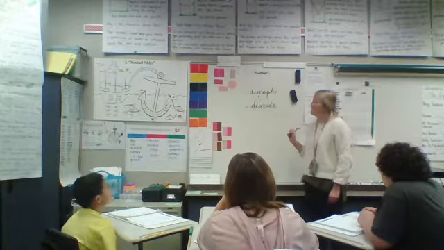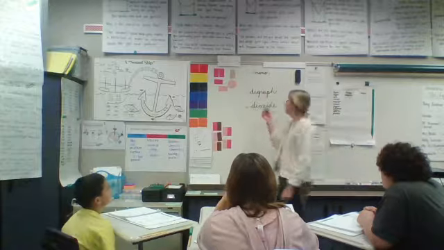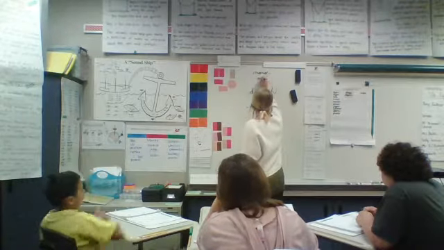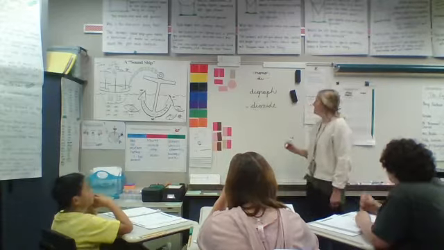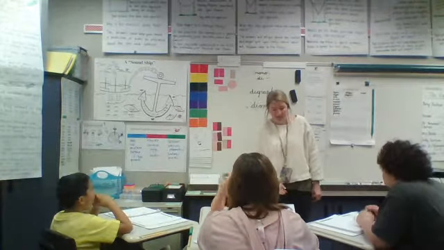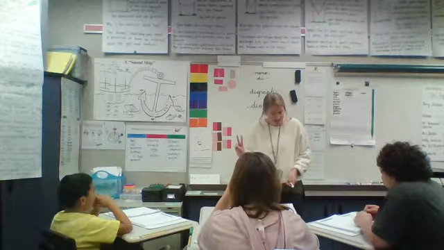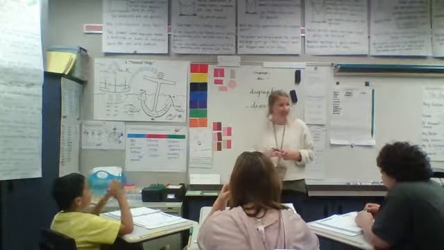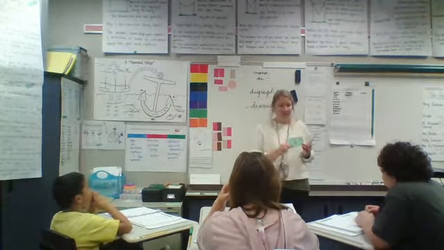Digraph. Dioxide. What sound do you hear alike? Die. So when we see D-I, we read die. A digraph is two letters that come together to make one sound. What do you think die means? Two.